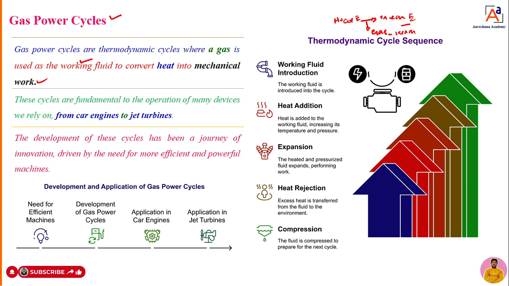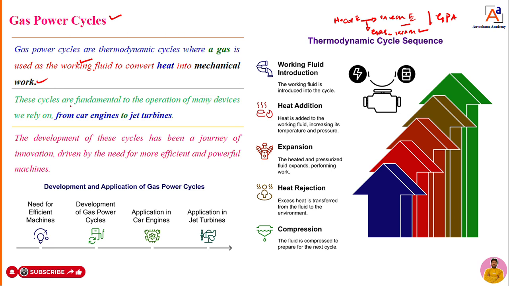The heat energy can be converted into mechanical energy using gas as a working media. Such cycles we call gas power cycles. That is known to be gas power cycles.